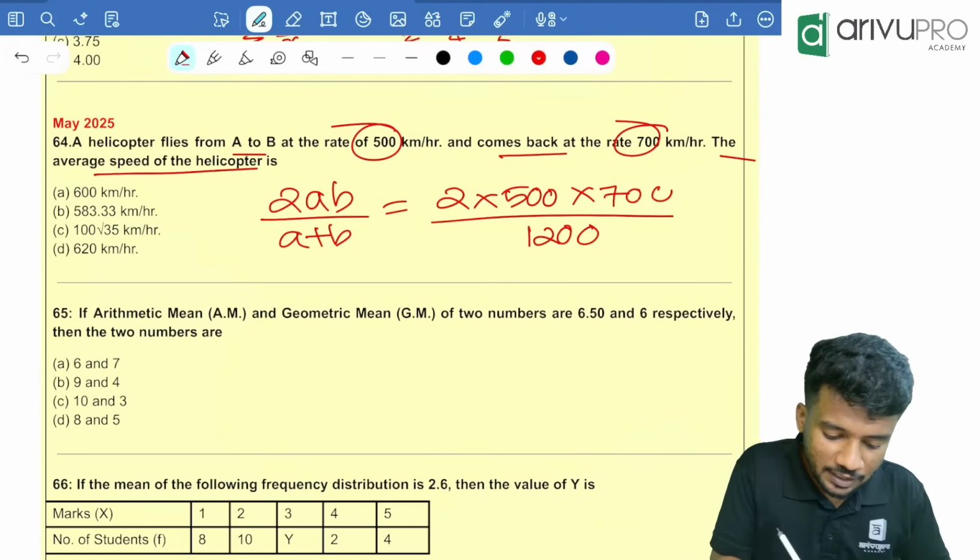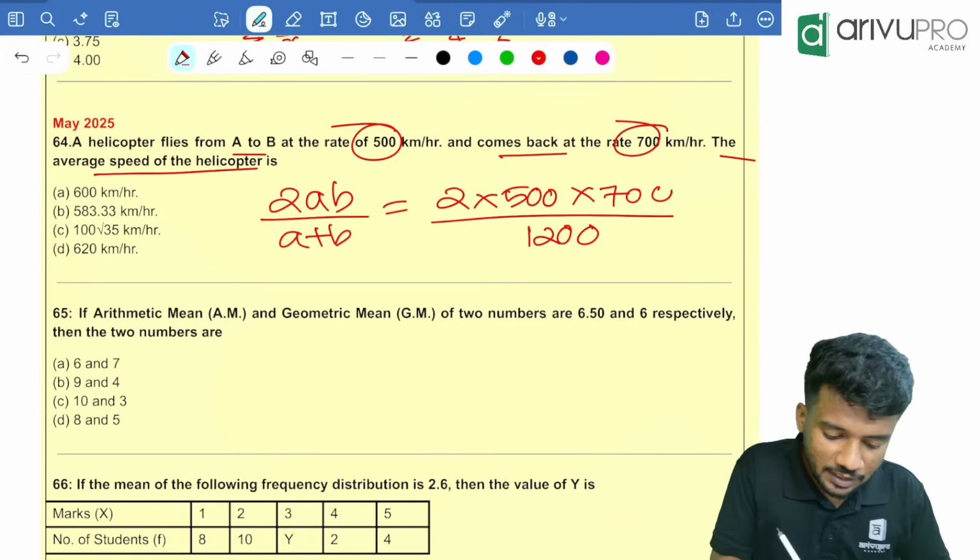If the AM and GM of two numbers are 6.5 and 6 respectively, find the two numbers. People, look at the first option. 6 plus 7 by 2 is how much? 6.5. Then 9 plus 4 by 2 is how much? That is also 6.5. So everything is 6.5.